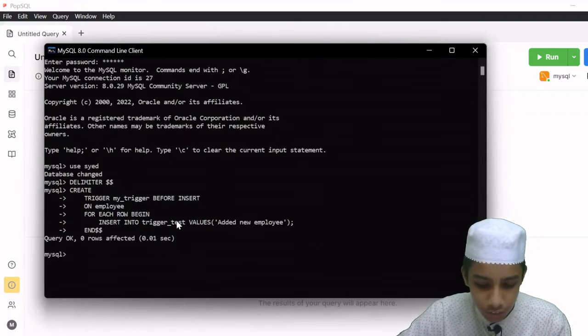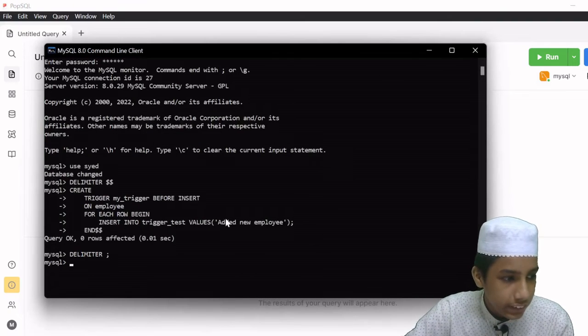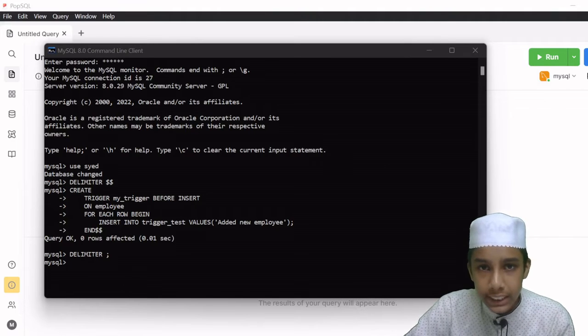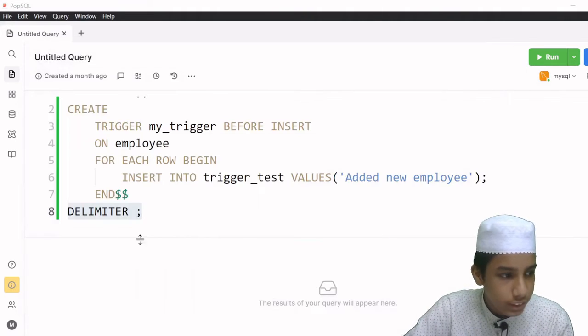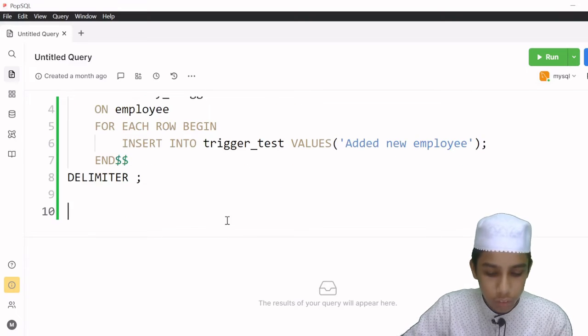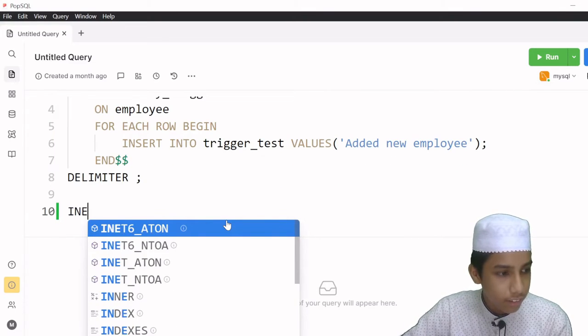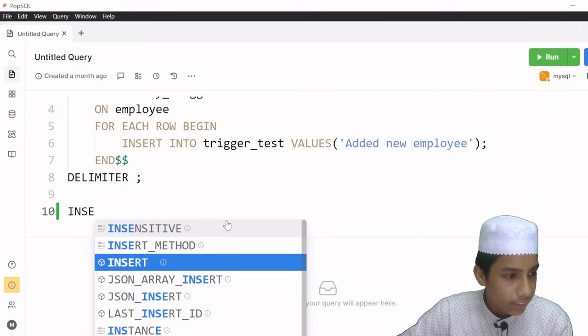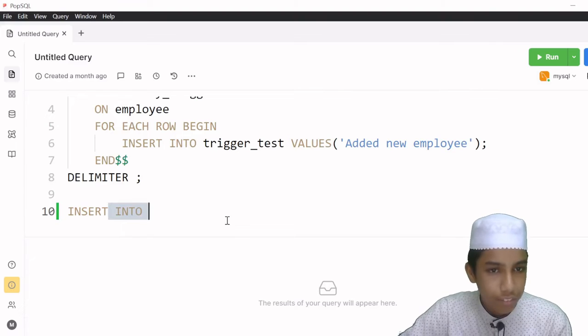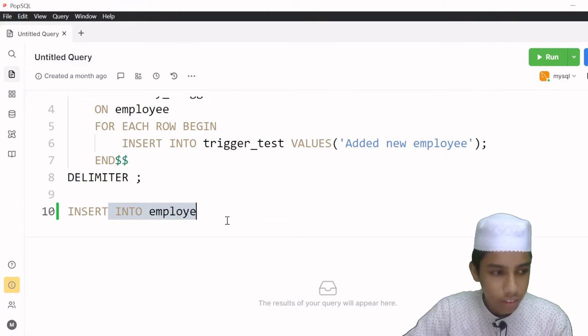Okay, and now I am going to paste that here and run it, and as you can see here, nothing has been printed. Okay, so it's showing rows affected, which means it has been successfully created, but we need to test that. So for testing, what I'm going to do is insert something into the table. So I'm going to give here an insert. Okay, so now I'm going to delete this one.